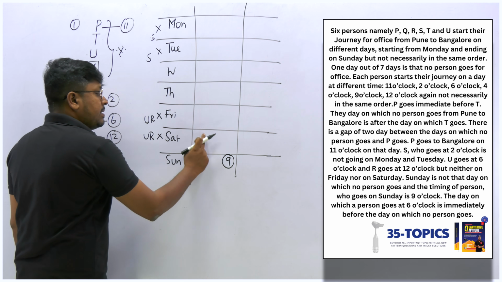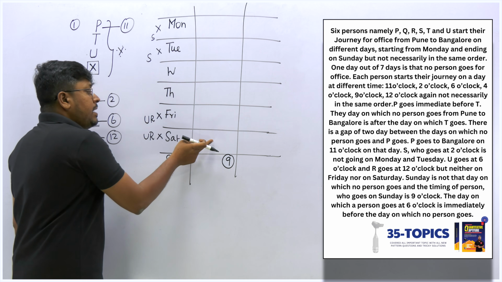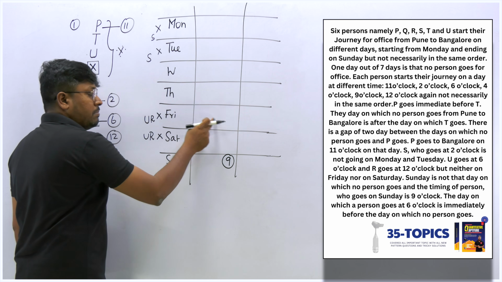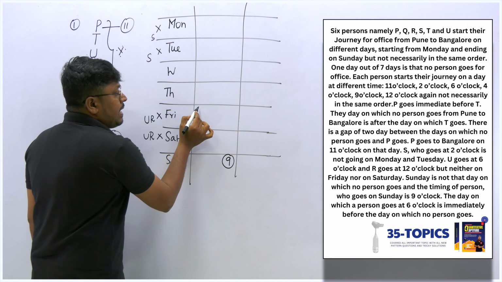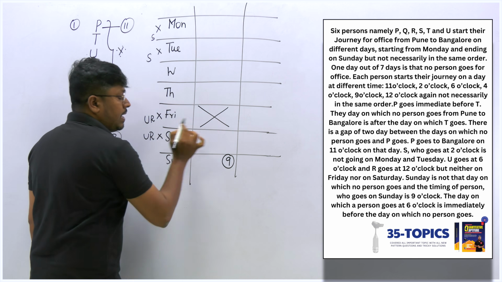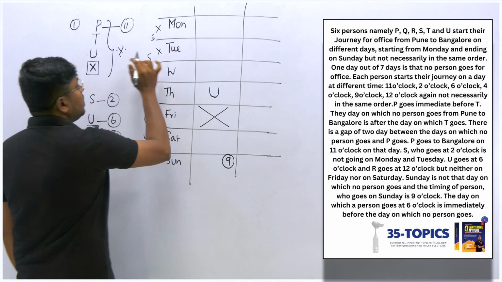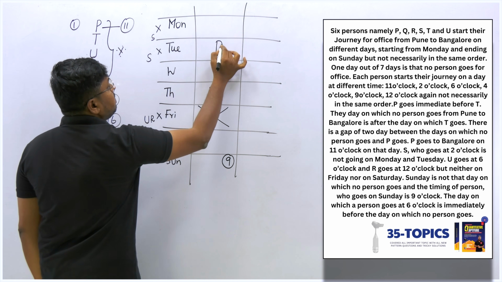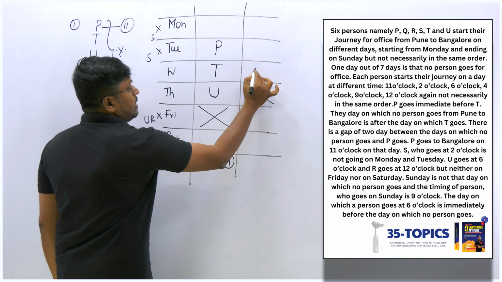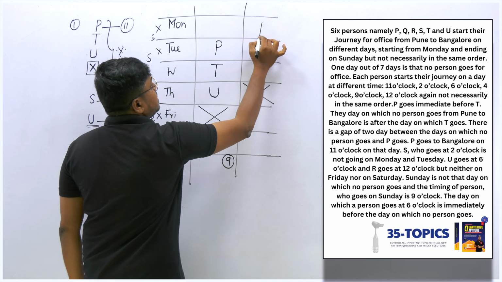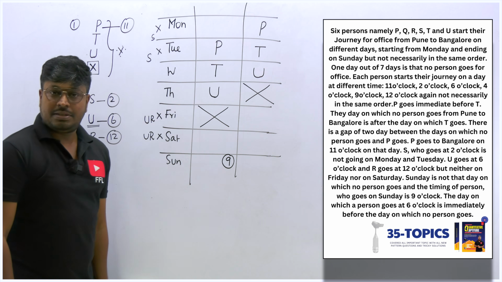If I fix the no-person-going day here, if I fix this as an off day, then immediately before the off day it should be U, but we should not place U here. This is not possible. Now what we can do is fix this as an off day, right? If I fix this as an off day, then this will be U, this should be T and this should be P, one case. Or else if I fix Thursday as an off day, then this will be U, this will be T and this will be P. So finally we get two possible cases, right? So I have fixed both the possible cases here.